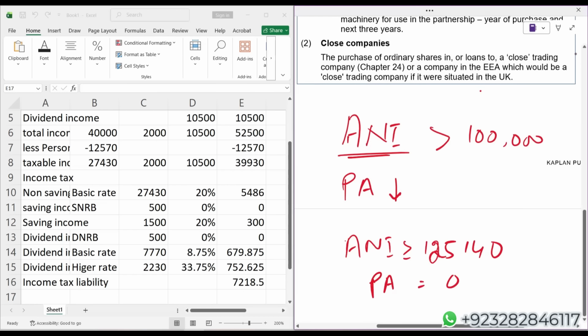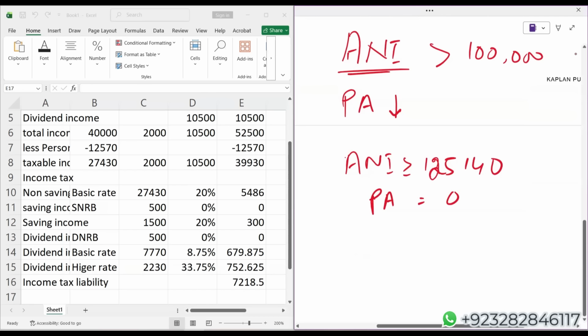So actually, HMRC is not in a mood to give the personal allowance benefit to the ultra rich people. So if someone is having adjusted net income more than or equal to 1,25,140, they will get a personal allowance of 0. Now the question is, how do we calculate ANI, number one, and what is the formula for reducing the personal allowance?